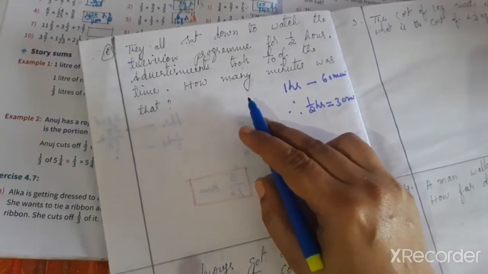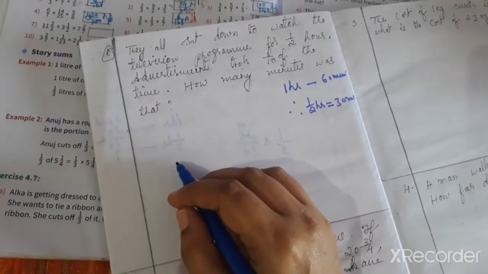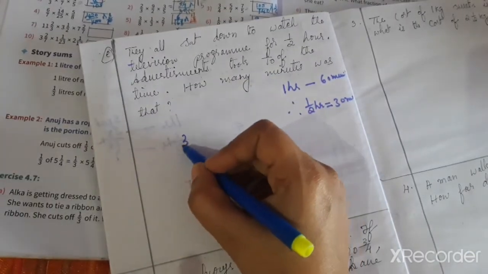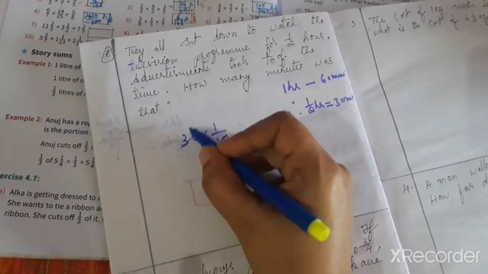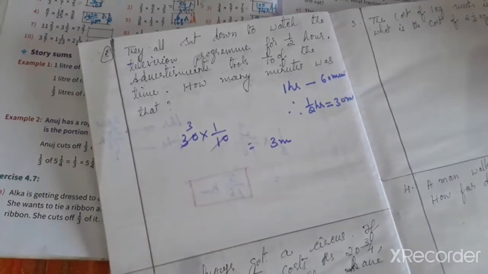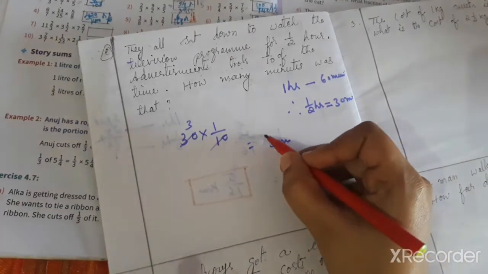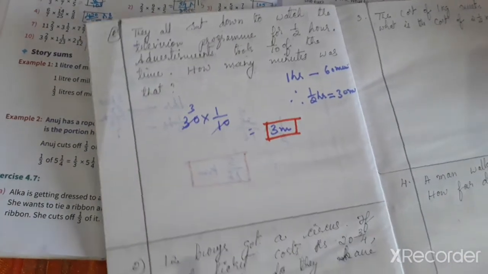It took 1/10 of the time, which means 30 into 1/10. 10 ones are 10, 10 threes are 30. Answer is 3 minutes.